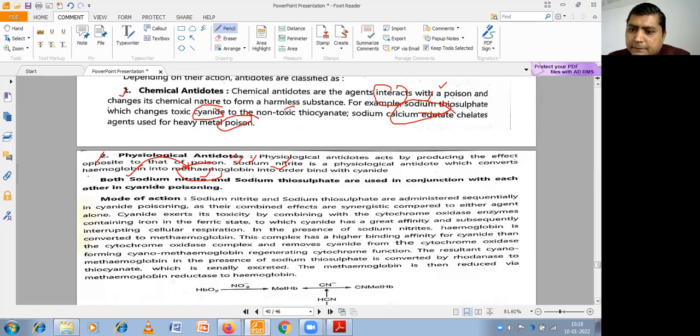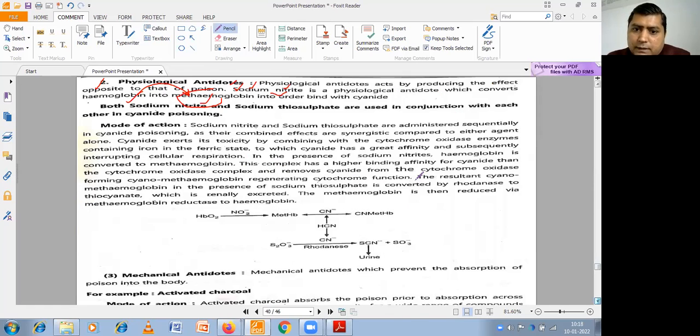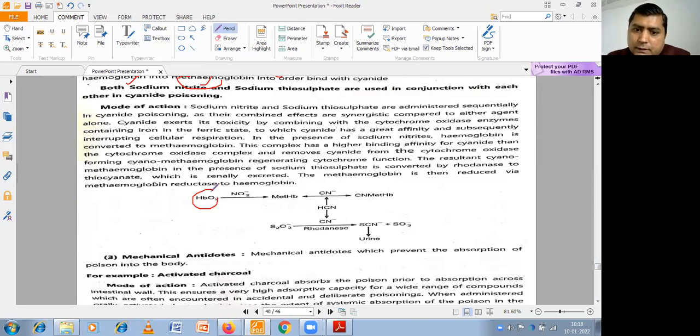The nitrite forms methemoglobin, which binds cyanide, reducing the possibility of cyanide binding elsewhere. Thiosulfate prevents the binding of cyanide and it is excreted in urine.